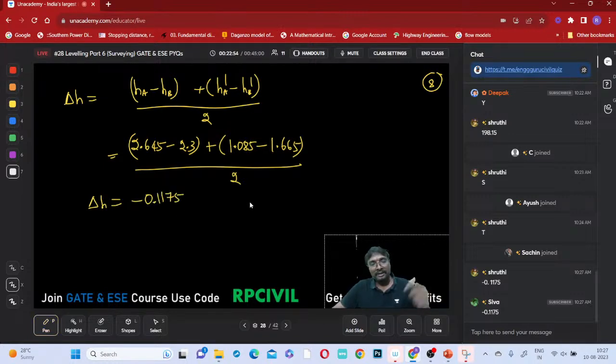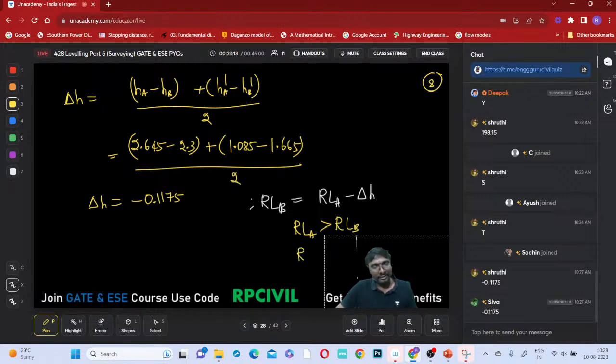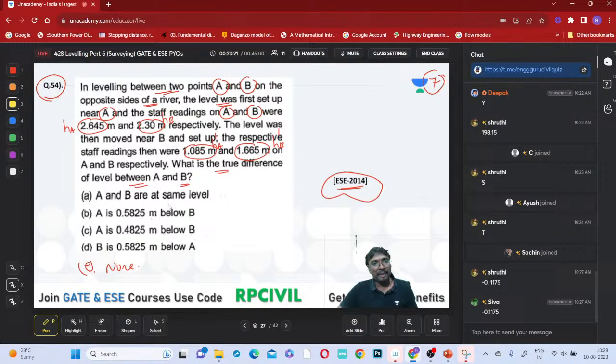So what does it mean? The reduced level of B will be equal to the reduced level of A minus delta H, or plus delta H we have to apply? Minus delta H we have to apply, because it is minus. So can we say that the reduced level of A will be greater than the reduced level of B, or the reduced level of B will be lesser than that of A? By how much? By 0.1175. Is there any option? A and B are at the same level, right?